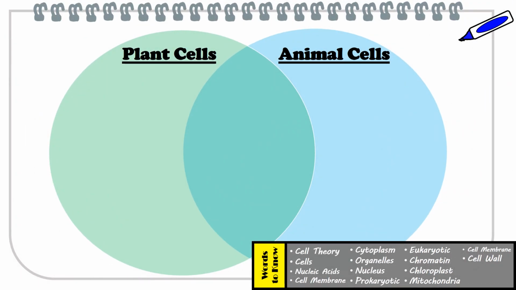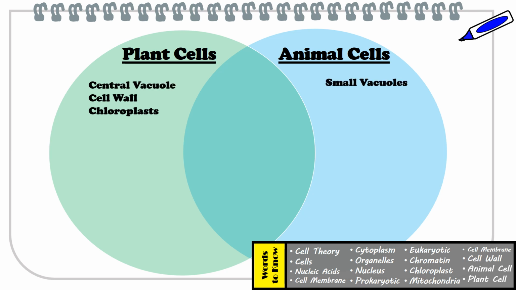Keep in mind that eukaryotic cells also differ between animal and plant cells. So let's take a look at some of the differences between the two eukaryotic cells. Plants, for instance, have chloroplasts and cell walls. They also have central vacuoles, whereas most animal cells contain many small vacuoles, lysosomes, flagellum, and centrioles.